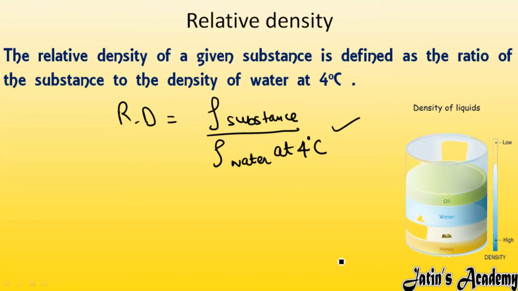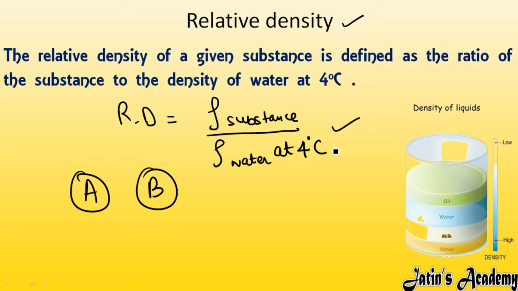Means if we have two objects and we want to compare them, for example, I have two objects A and B. I want to compare whether this object is heavier, or this object has more density, or B object has more density. In order to compare the density of A and B, or to compare any two objects, we use the word relative density.